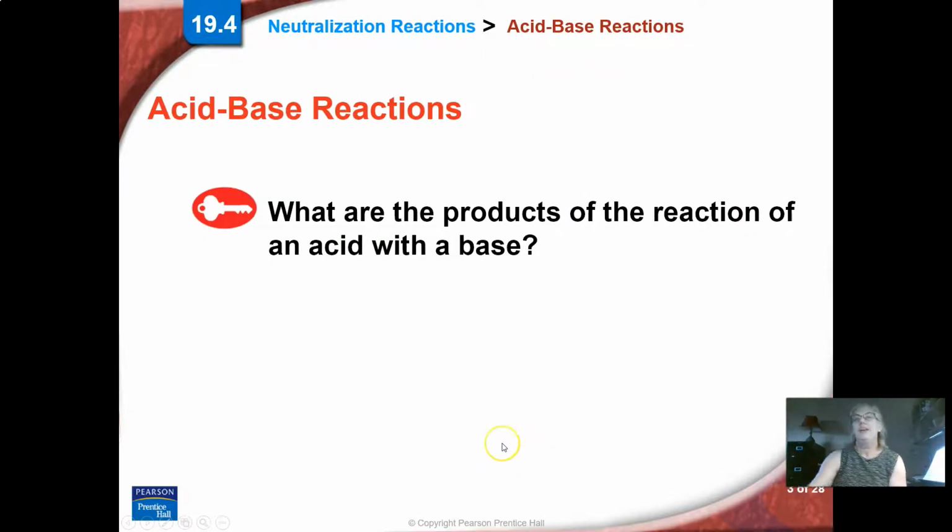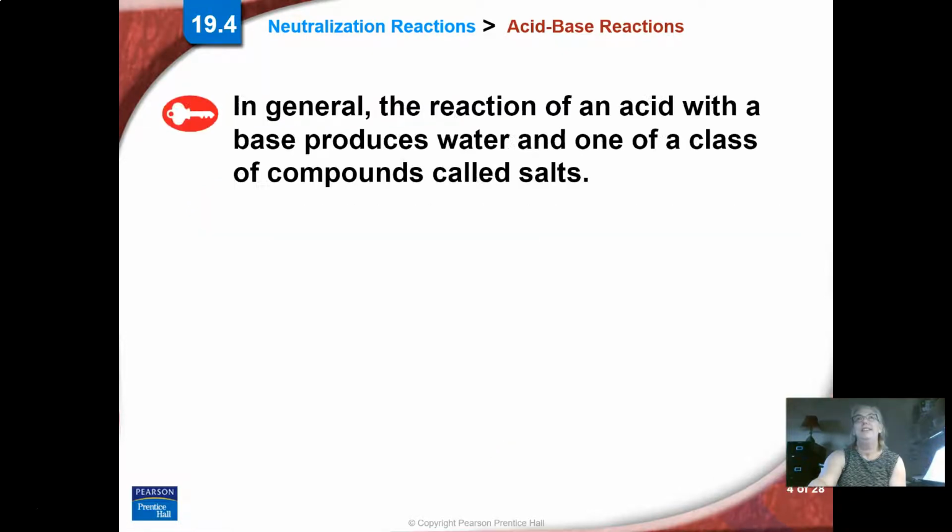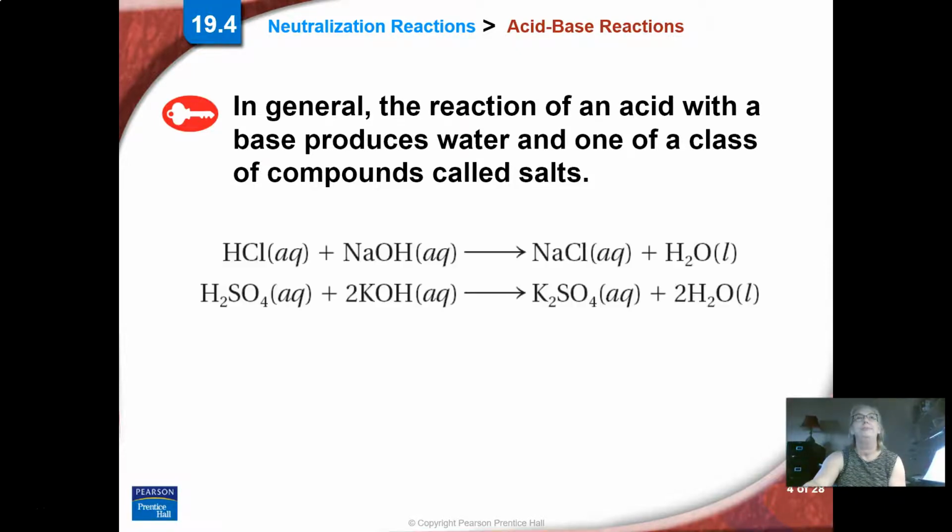So what are the products of the reaction of an acid with a base? This is something we have to know. So take this into account. When we have an acid and base, we make water, and we make something called a salt. It's not necessarily table salt, like sodium chloride, but that could be one. It's just, in general, this compound called a salt.